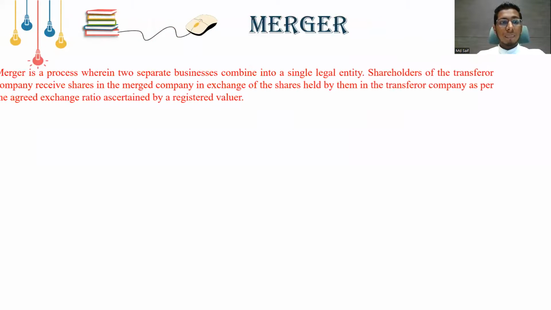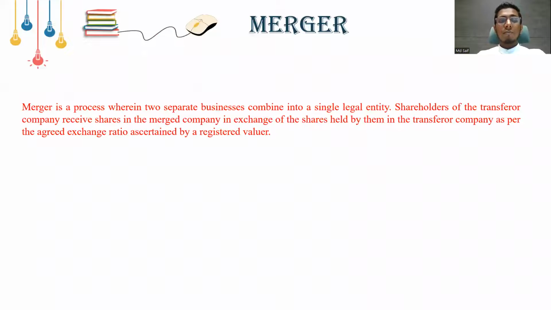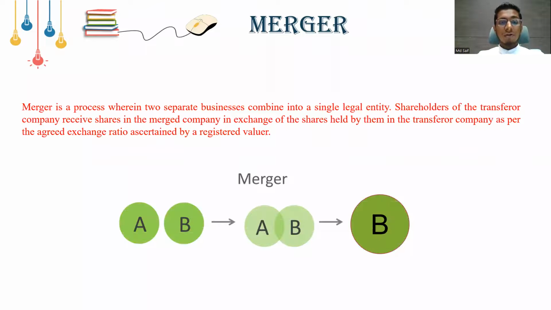Merger. Merger is a process wherein two separate businesses combine into a single legal entity. The shareholders of the transferor company will receive shares in the merged company in exchange for the shares held by them in the transferor company, as per the agreed exchange ratio ascertained by the registered valuer. So here, companies A and B are merged together and become B.